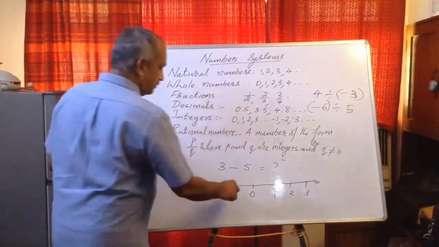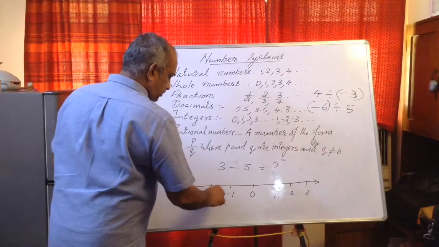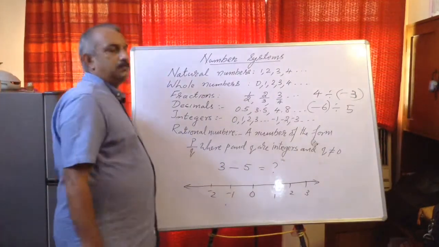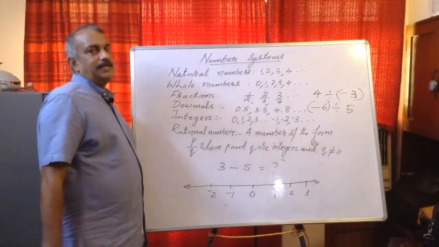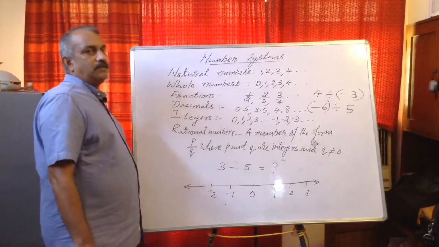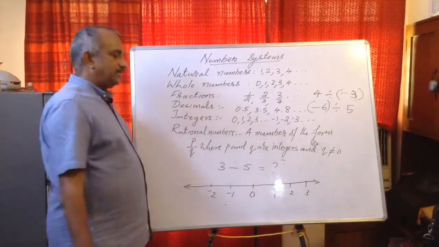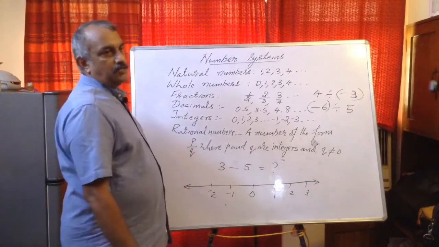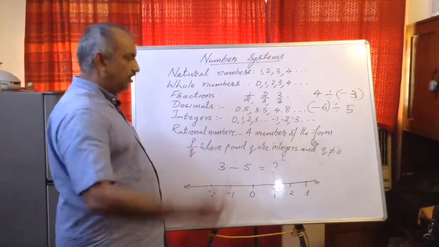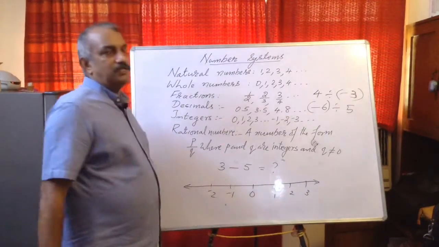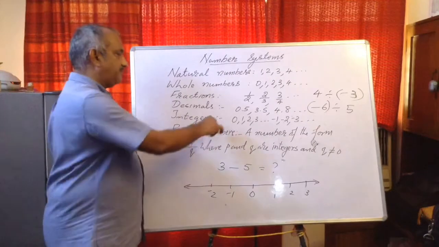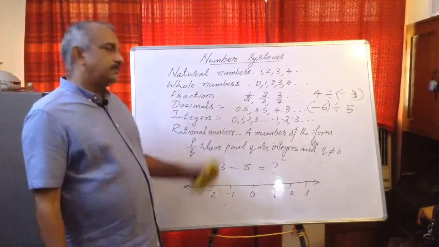And the second reason is, see, minus 1, minus 2 etc. is a representation of integers. Now between 0 and 1, each point on a line represents a number. So between 0 and 1 there are infinite points and infinite numbers. The numbers lying between 0 and 1 are given a special name, they are called proper fractions. Now between 1 and 2, 1 and 1 upon 2, 1 and 1 upon 3 etc., infinite numbers are there. But between 0 and minus 1 there are no numbers in any of these number systems. So because of these reasons we felt that integers are incomplete and we introduced rational numbers.